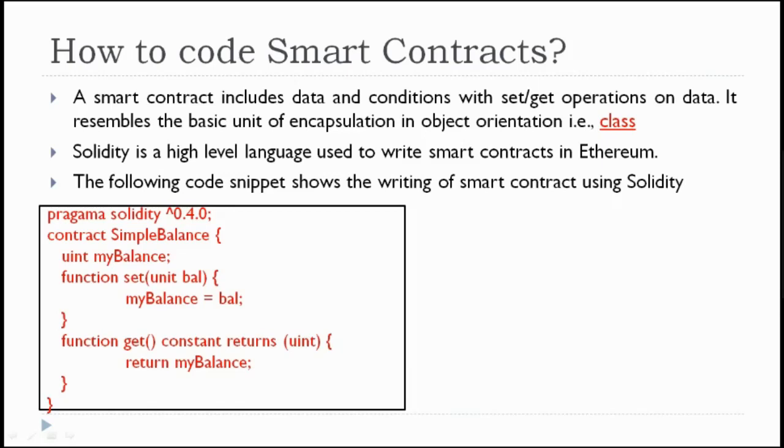This is a caret symbol, 0.4.0. That means in order to write this program, I am using Solidity version 0.4.0. The latest version may be 13, 14, 15. However, whatever the programming, whatever the library you are using, that related library must be included as the first statement. That is pragma solidity 0.4.0.